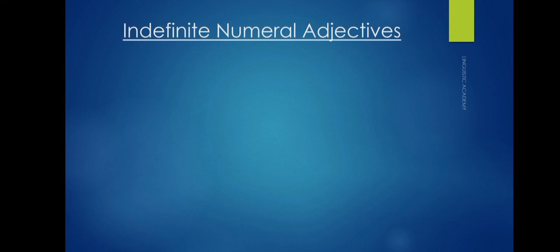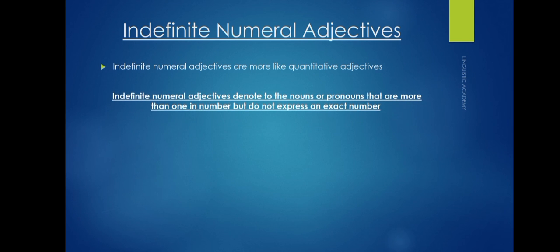Indefinite numeral adjectives. Indefinite numeral adjectives are more like quantitative adjectives because they do not give any specific information or any count value. They denote the number of nouns or pronouns that are more than 1 in number but do not show the exact number. Or we can say that they are non-specific for not providing exact value, like several, some, all, any, few.